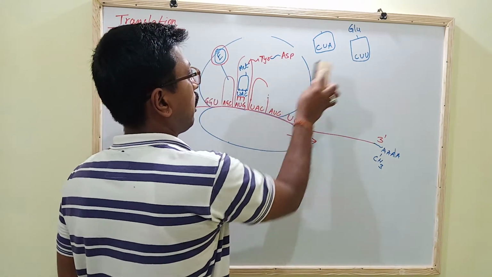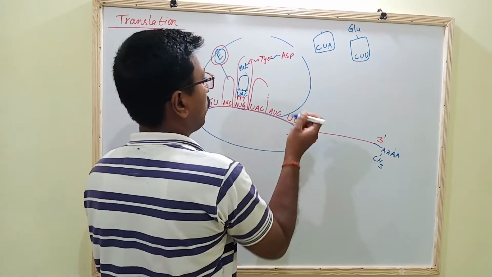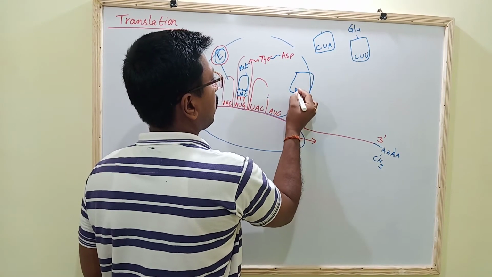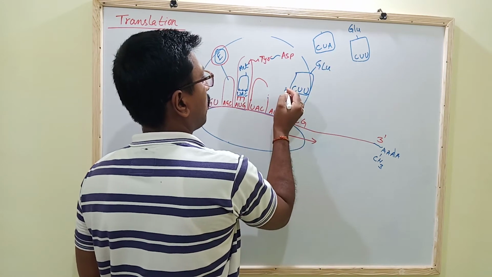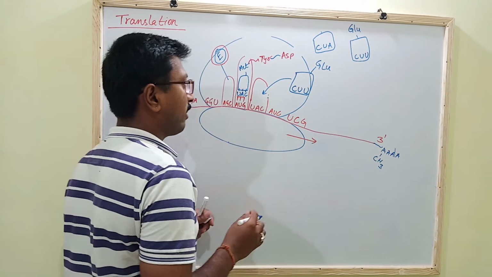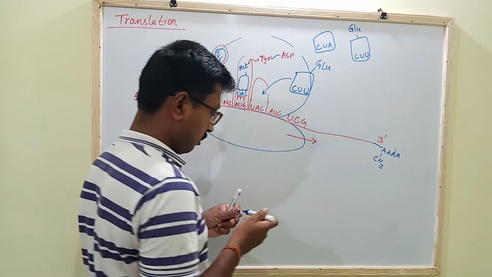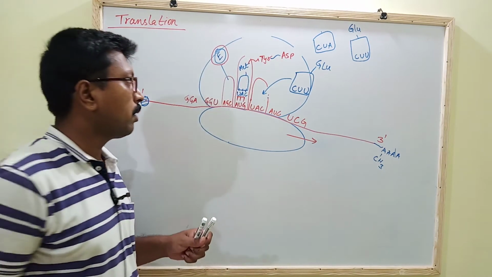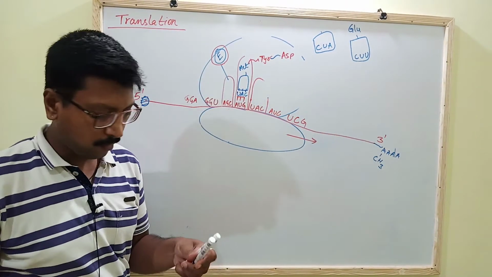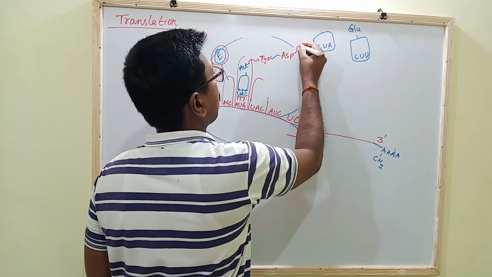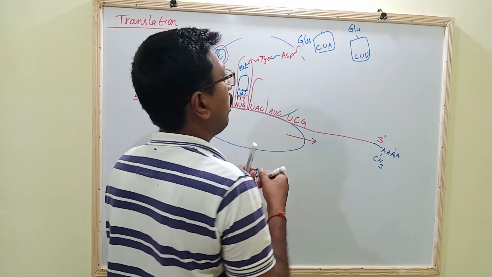Then the next amino acid will be glutamine. So here the glutamine will come towards the A site, and then the ribosome will again move towards the 3 prime end, and then the glutamine will bind to this asparagine, and so on.